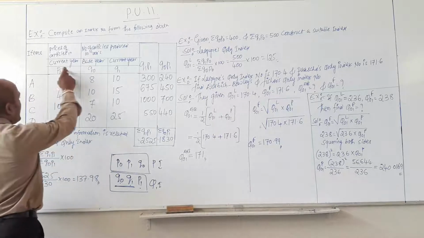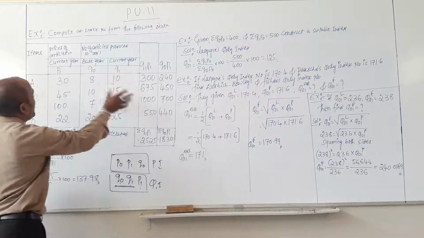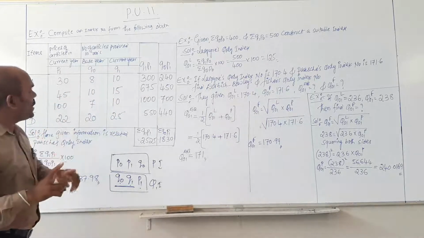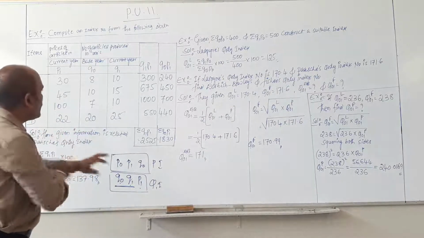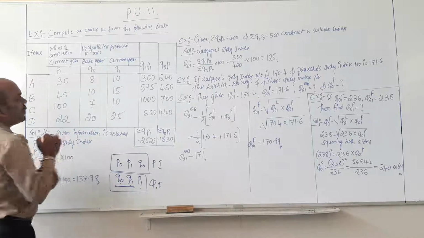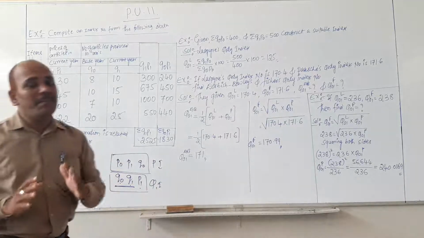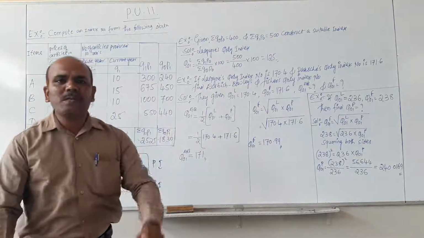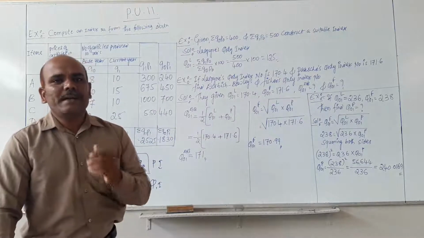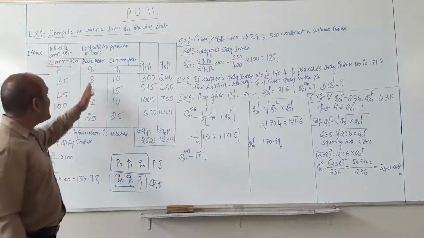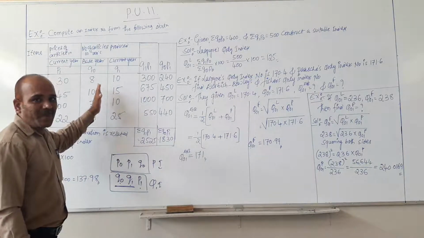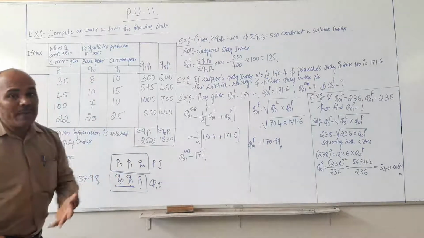First, identify whether the given information is related to Laspeyres or Paasche. What is the formula of Laspeyres? Summation of Q1 P0 divided by summation of Q0 P0. But that information is not available here, so move on to the next one.